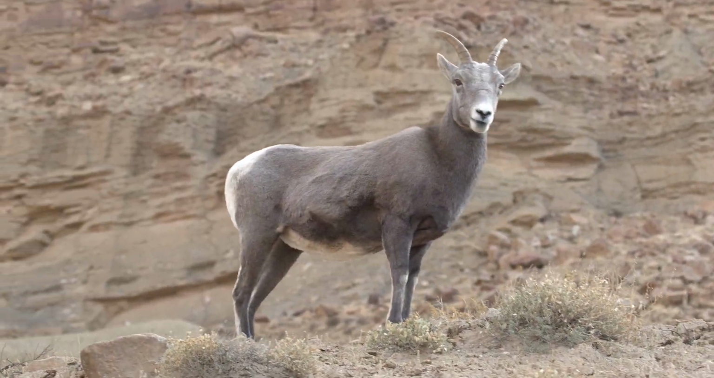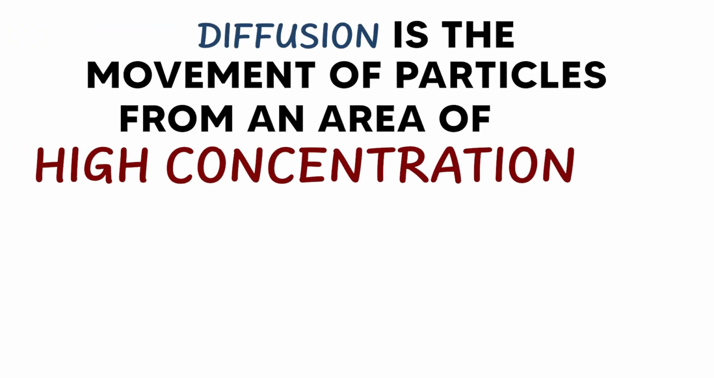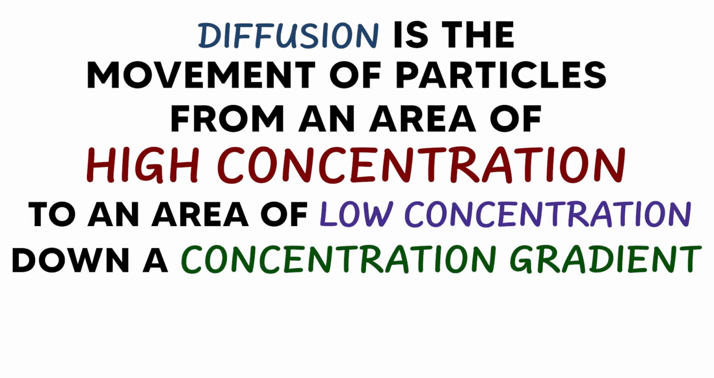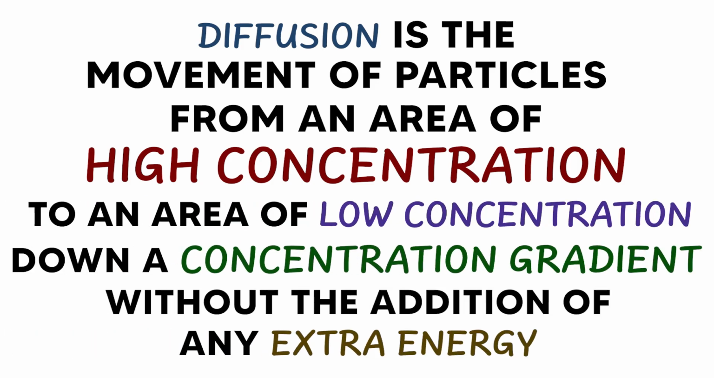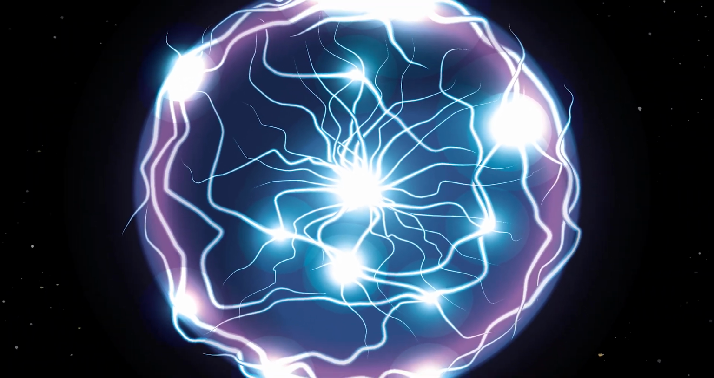So let's repeat that definition one more time. Now you know what the complicated bits mean. Diffusion is the movement of particles from an area of high concentration to an area of low concentration down a concentration gradient without the addition of any extra energy. As we said, this is random.